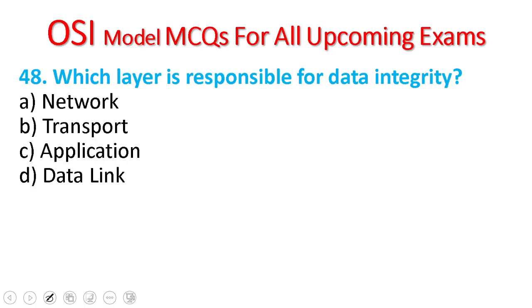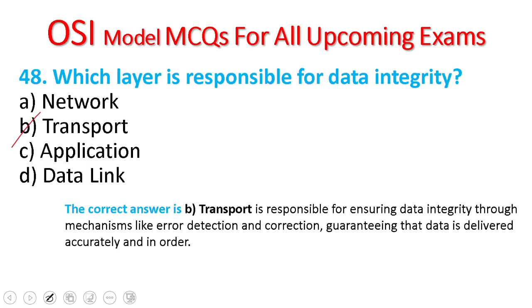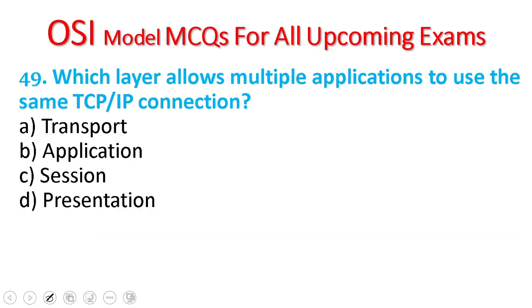48. Which layer is responsible for data integrity? The transport layer is responsible for data integrity through mechanisms like error detection and correction, guaranteeing the data is delivered accurately and in order to the device at the destination.